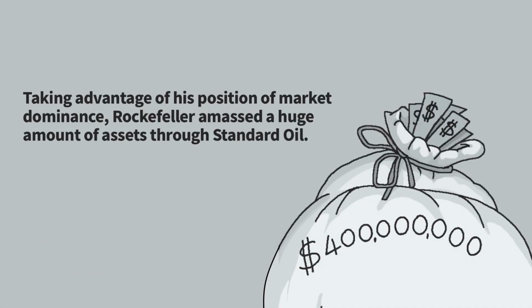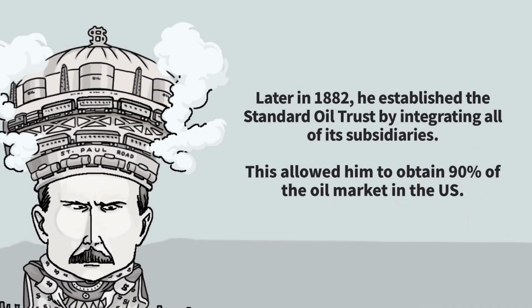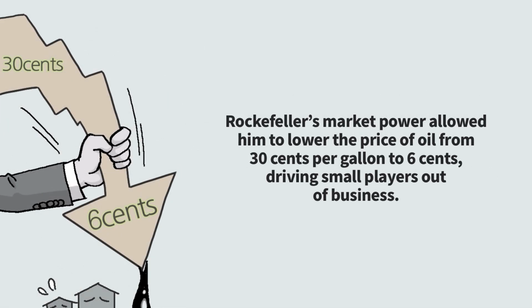Taking advantage of his position of market dominance, Rockefeller amassed a huge amount of assets through Standard Oil. Later in 1882, he established the Standard Oil Trust by integrating all of its subsidiaries. This allowed him to obtain 90% of the oil market in the U.S. Rockefeller's market power allowed him to lower the price of oil from 30 cents per gallon to 6 cents, driving small players out of business.